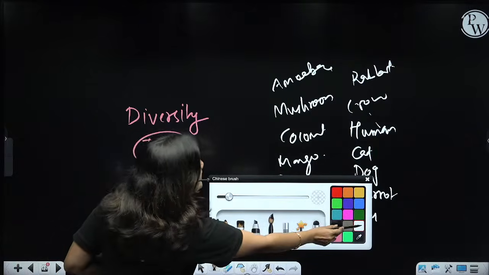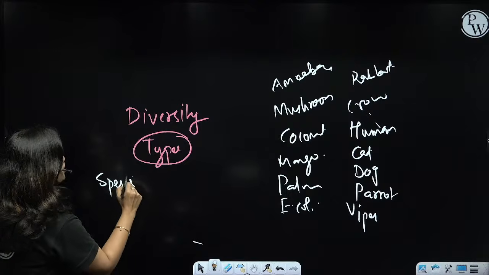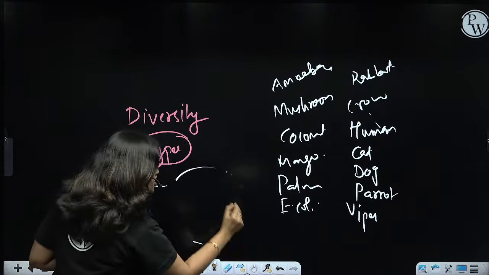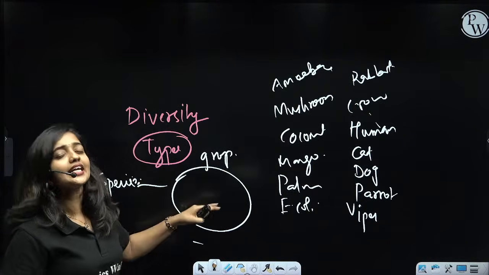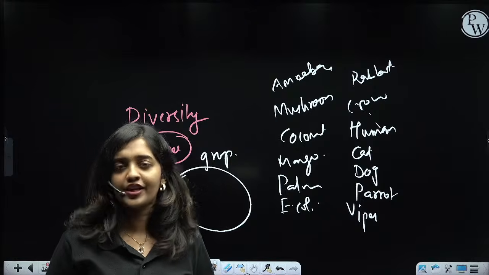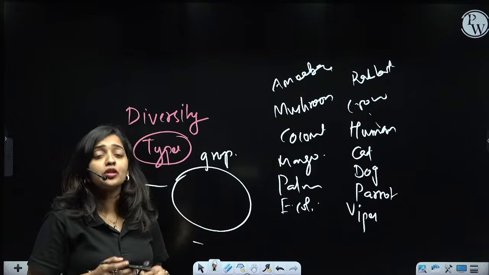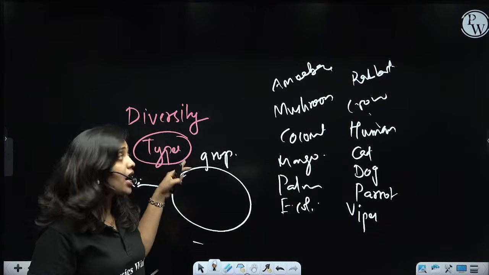A species is a group, a population, and inside that group the same type of organisms are present, and these organisms are able to reproduce and produce fertile offspring among themselves.